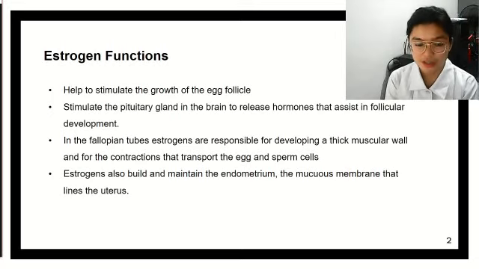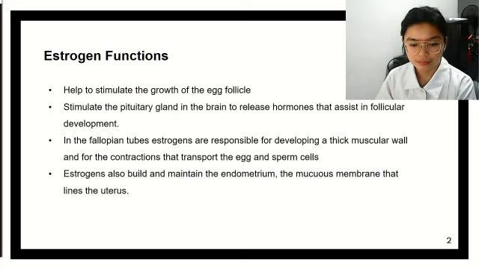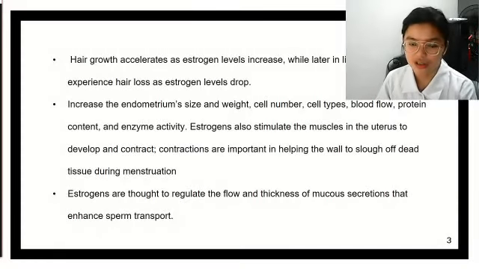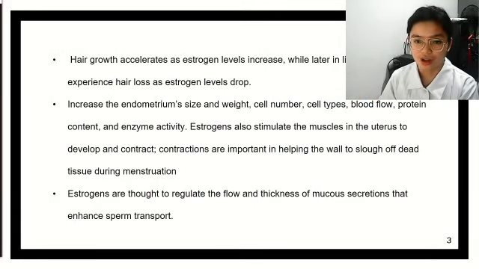In the fallopian tubes, estrogens are responsible for developing a thick muscular wall and for the contractions that transport the egg and sperm cells. Now, this is important. Estrogens also build and maintain the endometrium, the mucous membrane that lines the uterus. Now, estrogen is also responsible for the acceleration of hair growth. So, if you're high in estrogen, your hair is more likely to be healthier and longer. While if you have decreased levels of estrogen, your hair is more likely to experience hair loss.